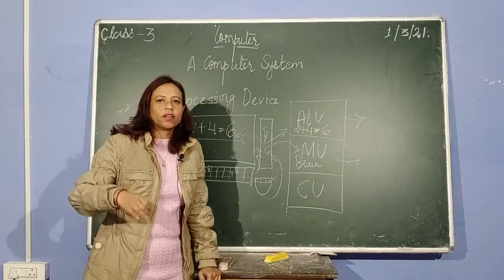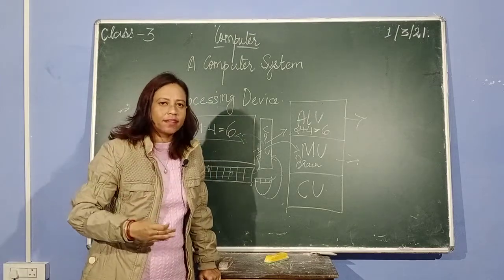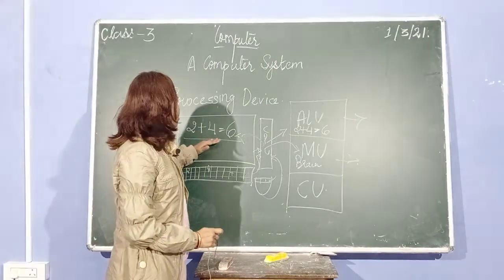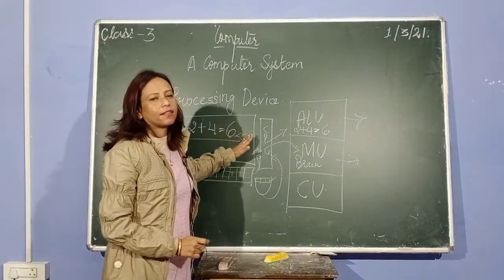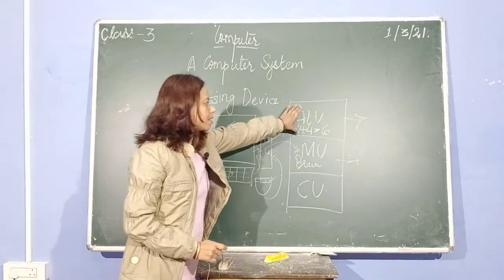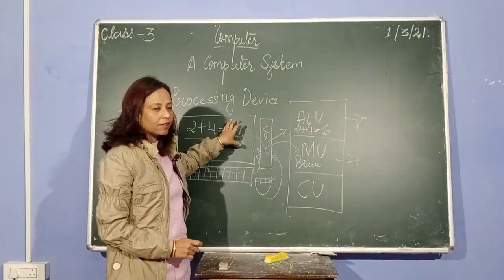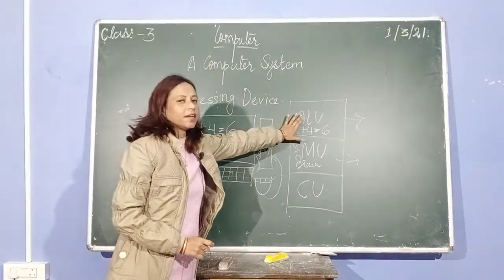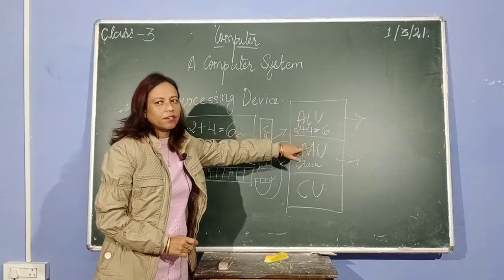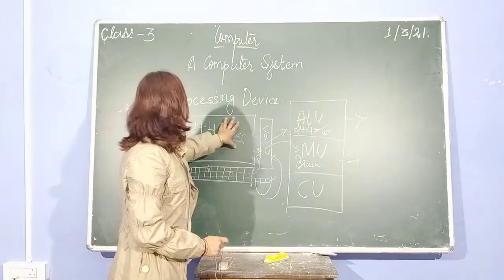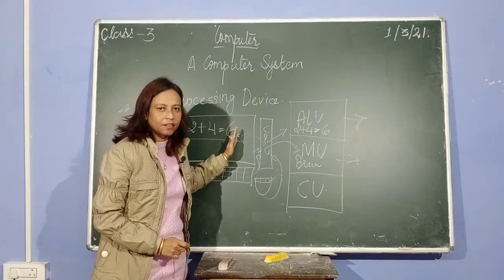So in future, if you need, you can always check. Suppose today you have saved 2 plus 4 is equal to 6. This calculation is done by ALU, arithmetic and logic unit, and you finally get the answer without adding yourself.